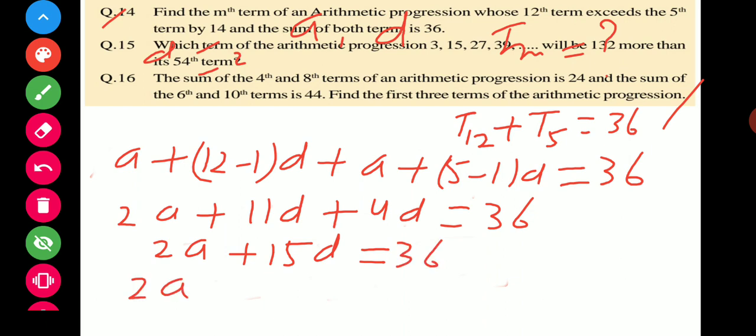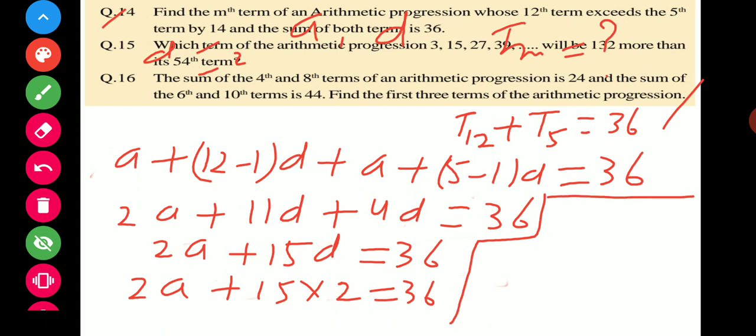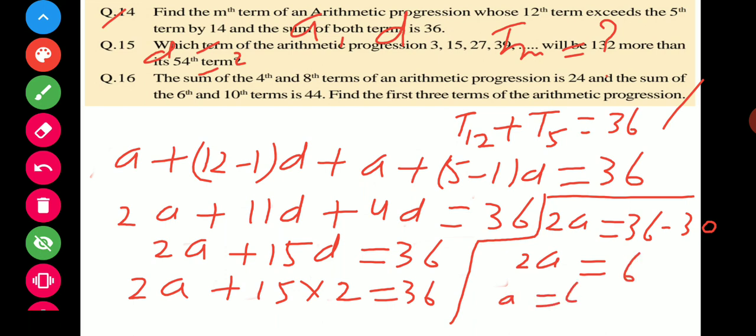So 2a plus 15 into 2 is equal to 36. So what will happen? 2a is equal to 36 माइनस ये कितना हो जाएगा 30. So it is 2a is equal to 6. So a becomes 6 by 2, that is 3. That means a जो है आपका 3 आ गया है और d जो है वो 2 हो गया है.